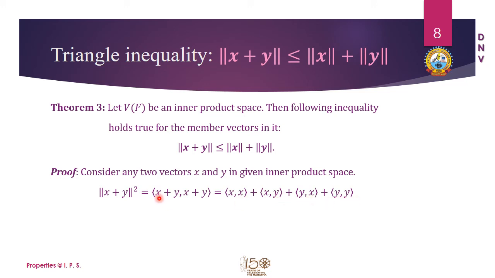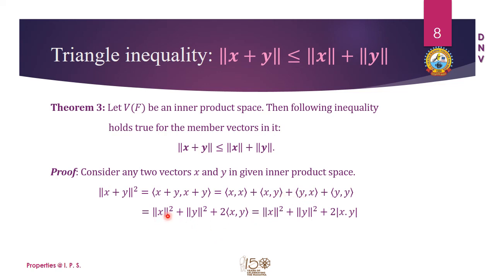That is, first we take this term with these two, and next we take this term with these two terms. If I again use the definition of the norm of a vector, I can write norm of x square and norm of y square, and 2 times the inner product of x and y, because the inner product has the symmetry property.